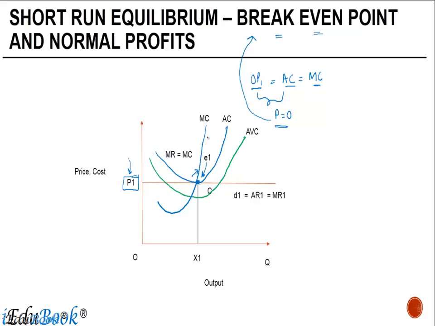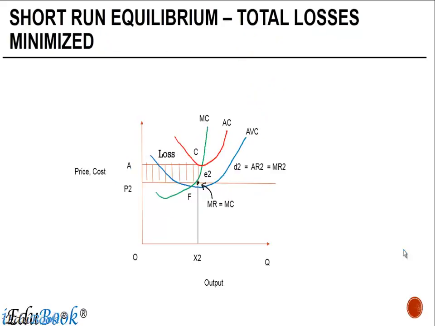Now in this case, if you notice, at a price P2, we find that when the output is X2, in the short run, there is an equilibrium point here. Why? Because at this point, the marginal cost is equal to the price.